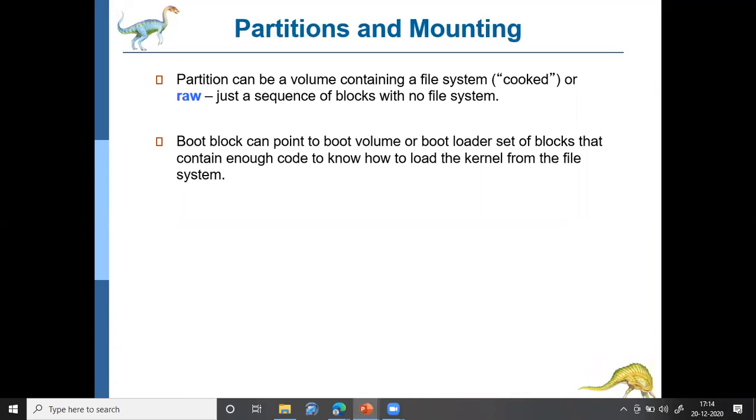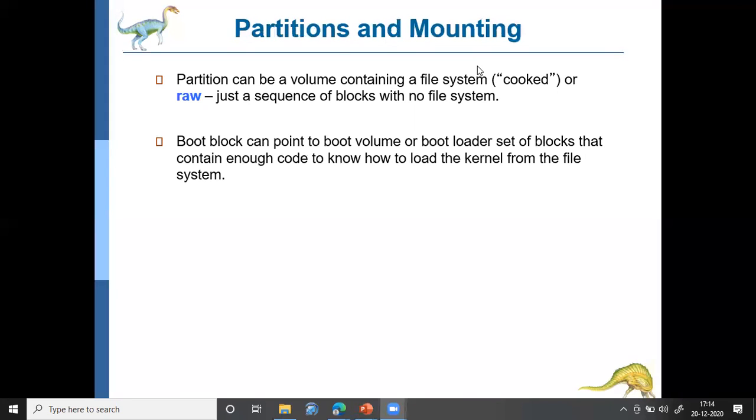So partitioning. As we have already discussed, initially the hard disk will not have any information, and first we have to partition the disk. A partition can be a volume containing a file system, or raw.